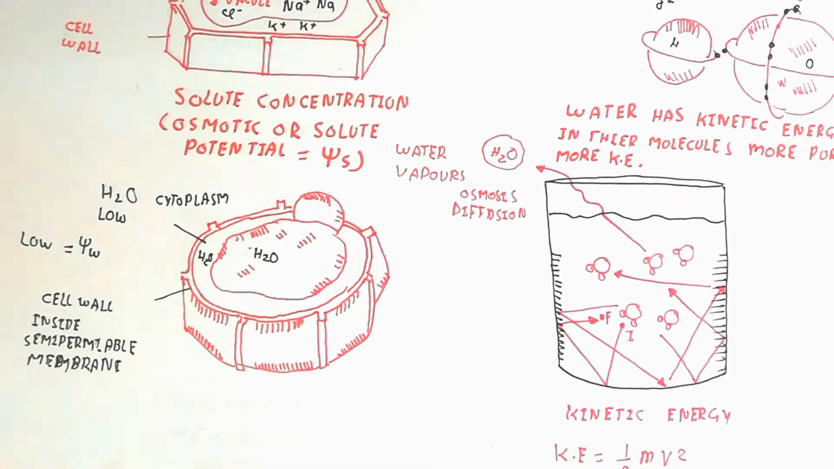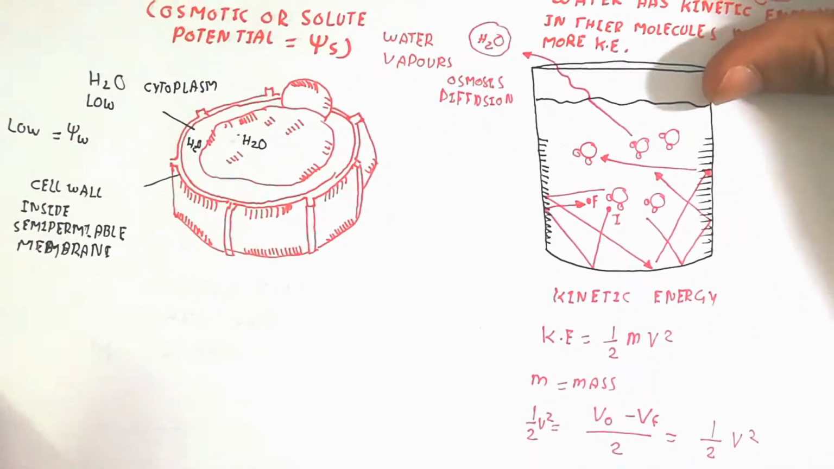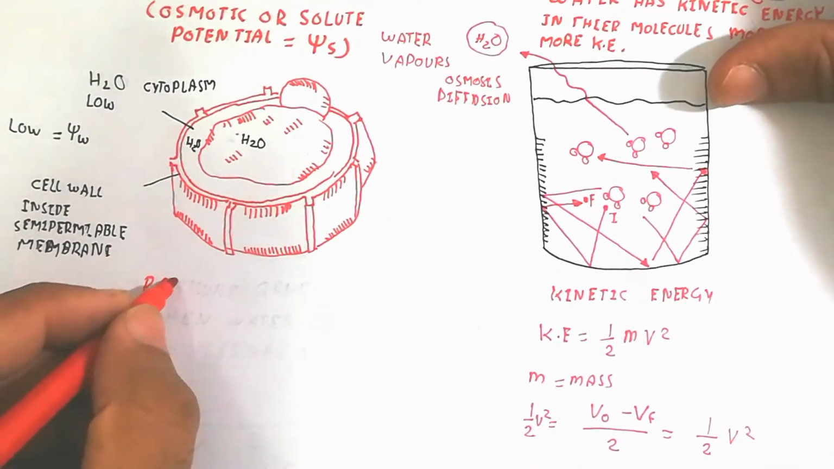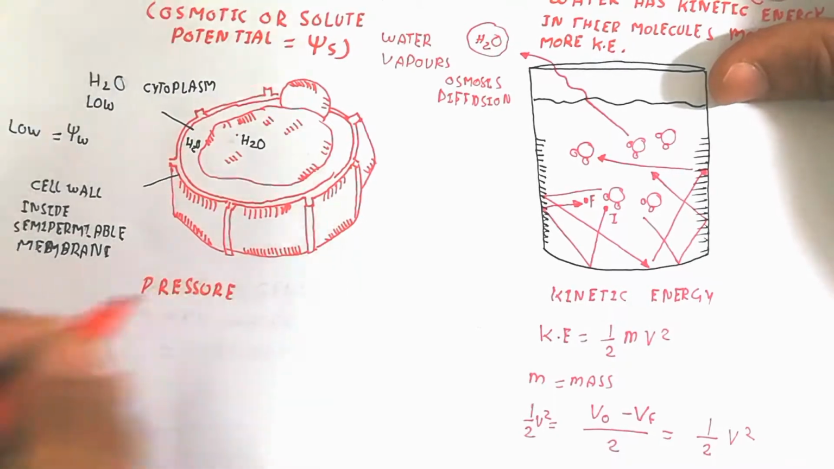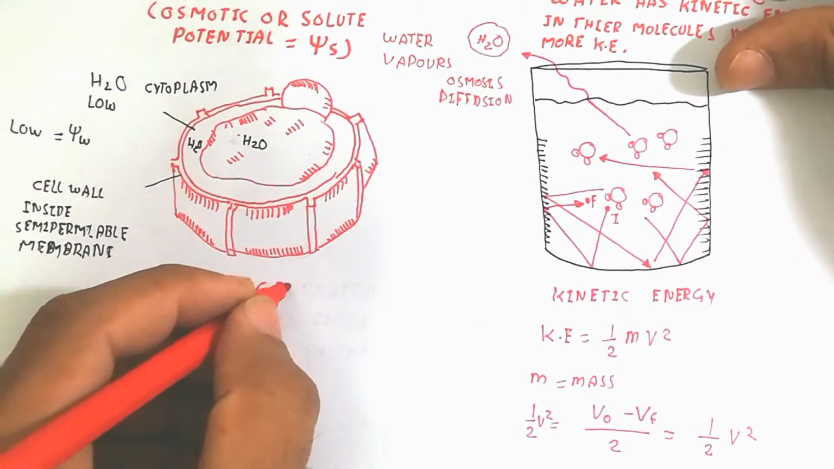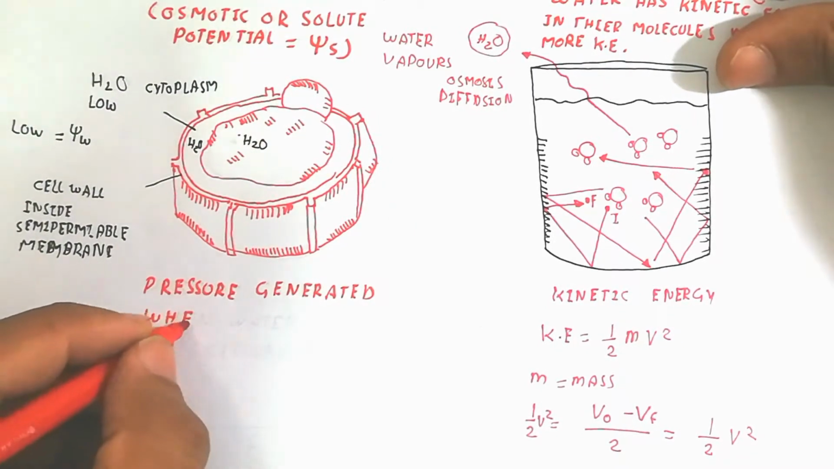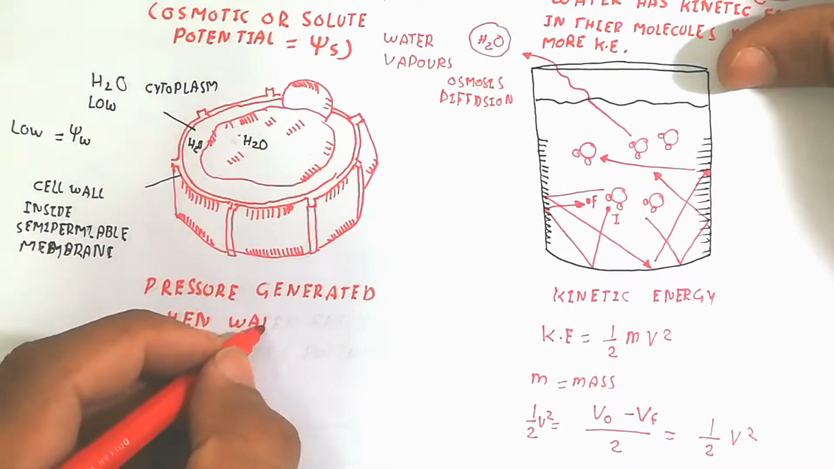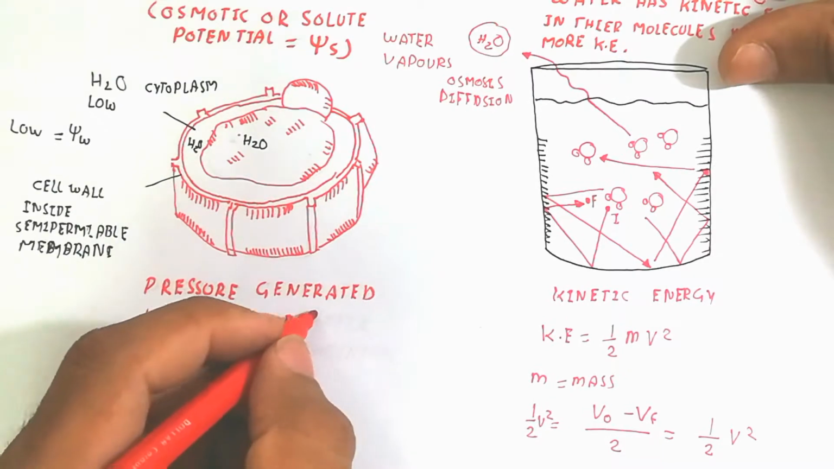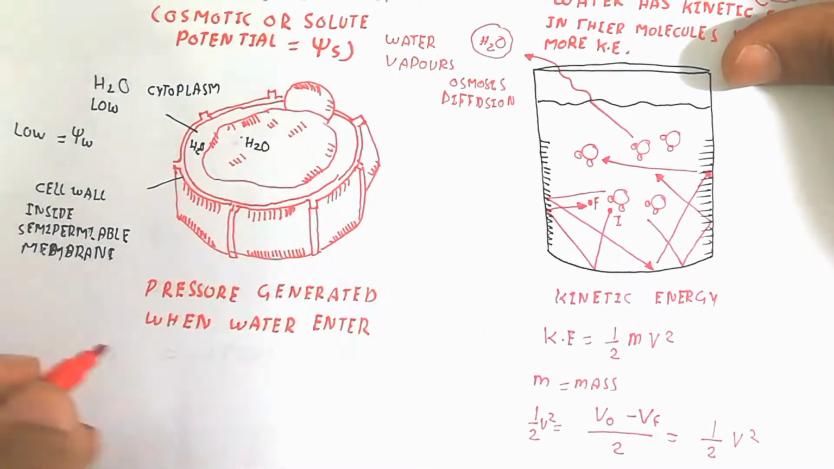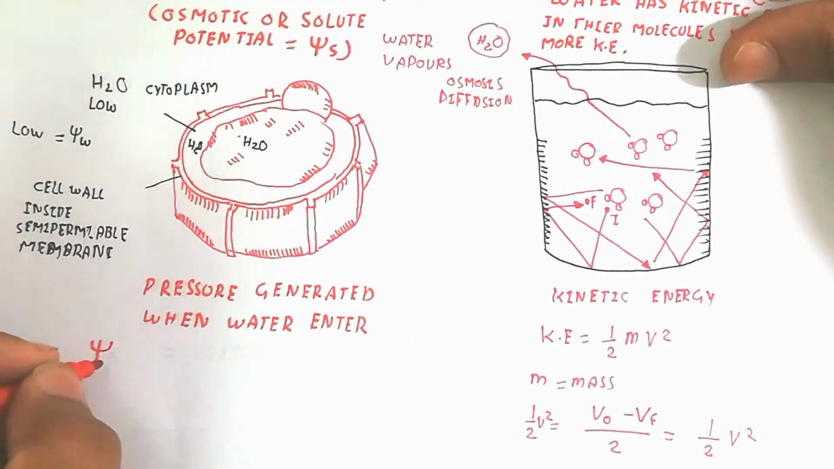It's impossible to burst normally, but some plants will burst when the pressure potential increases. So the pressure potential, psi p, is the pressure generated when water enters inside.